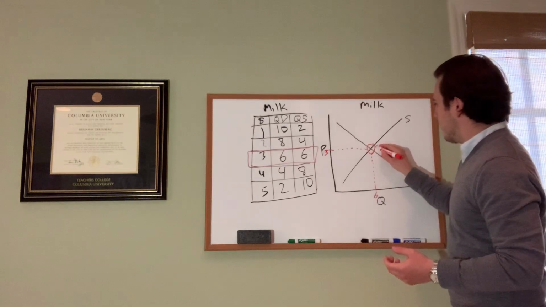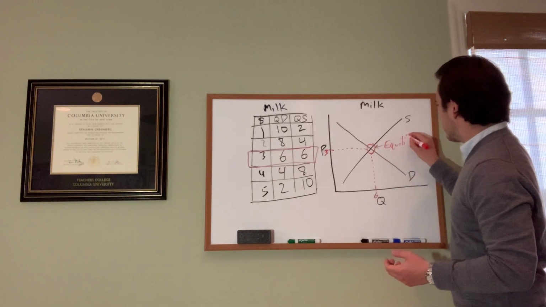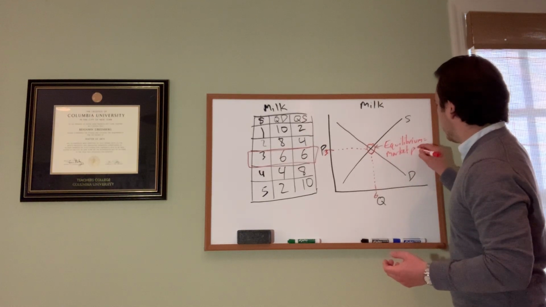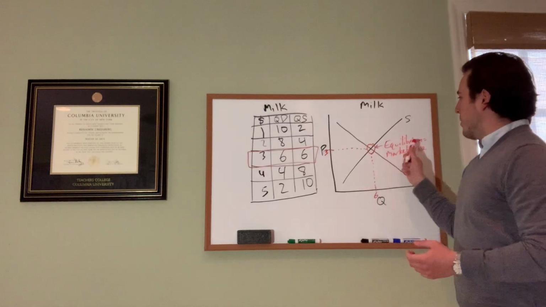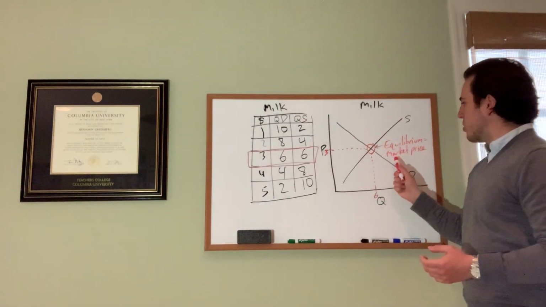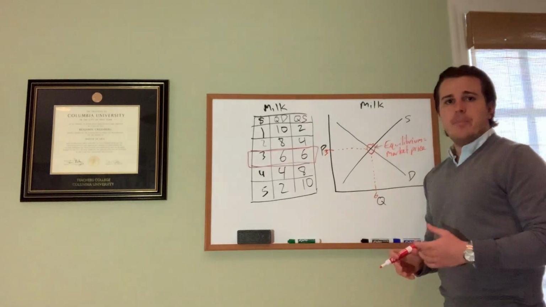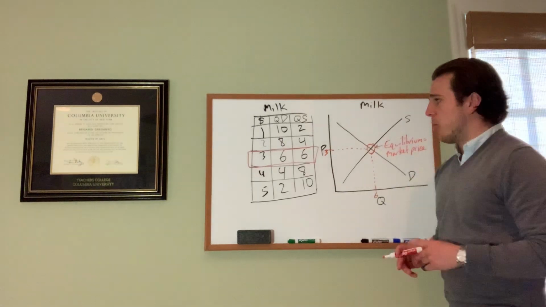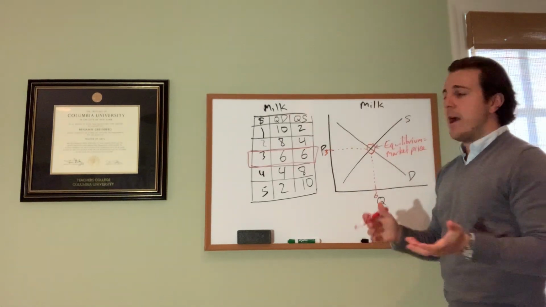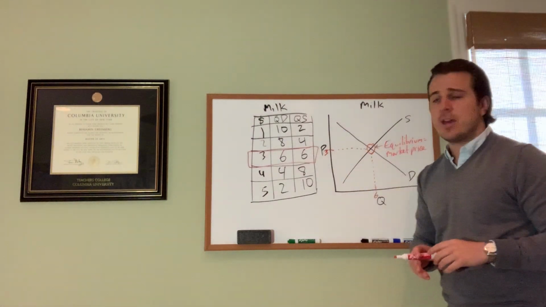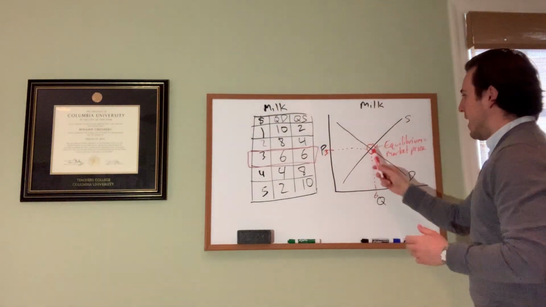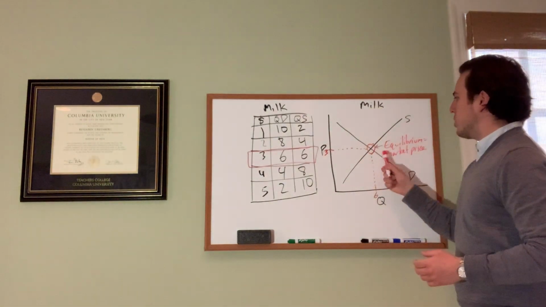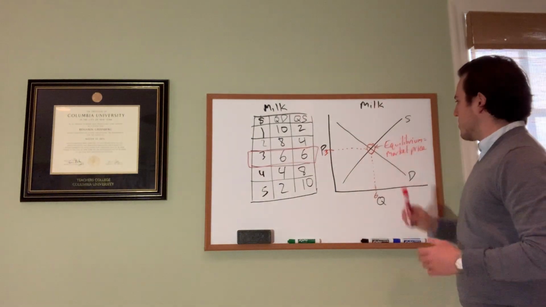Equilibrium in real life, and I'll label this here, equilibrium. Equilibrium in real life represents the market price. So it's the price you're actually going to pay for the item, absent any government intervention. So obviously if the government came in and said, you're not allowed to sell milk for more than $2, well that would change things, and we'll get into that next week. But for now, if the market stands, which in 90% of the things that you buy every day are just market prices, so you're just operating on equilibrium. All right, so equilibrium is the market price.